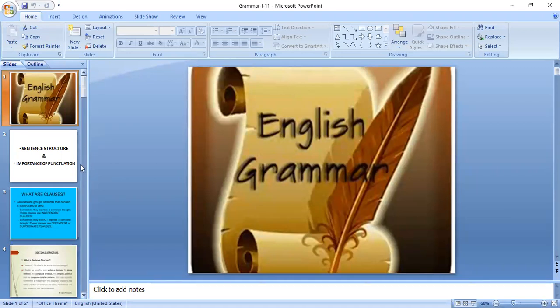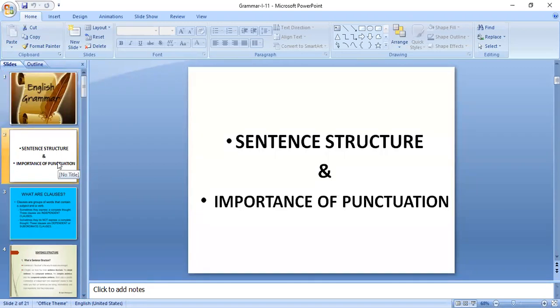So in that part, today we are going to learn about two elements. One is sentence structure, and the other is the importance of punctuation.